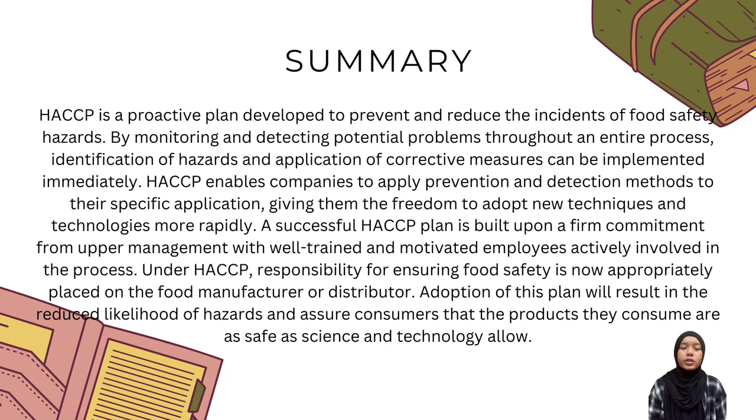The solution that can be made is HACCP, a proactive plan developed to prevent and reduce the incidence of food safety hazards by monitoring and detecting potential problems throughout an entire process. Identification of hazards and application of corrective measures can be implemented immediately. The HACCP system also enables companies to apply prevention and detection methods to their specific application, giving them the freedom to adopt new techniques and technology more rapidly.